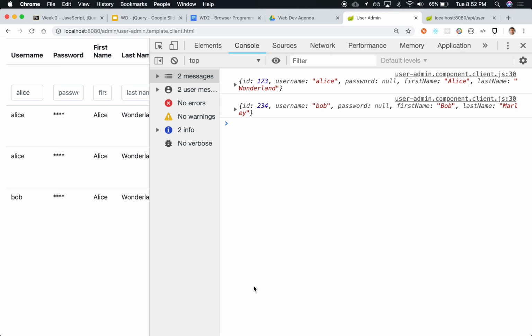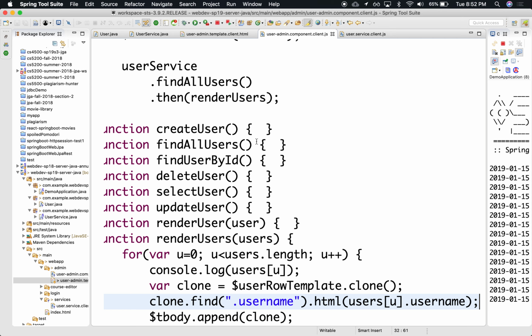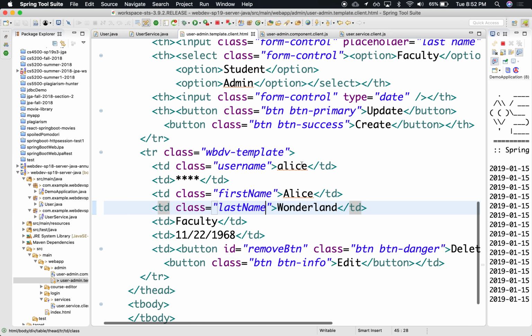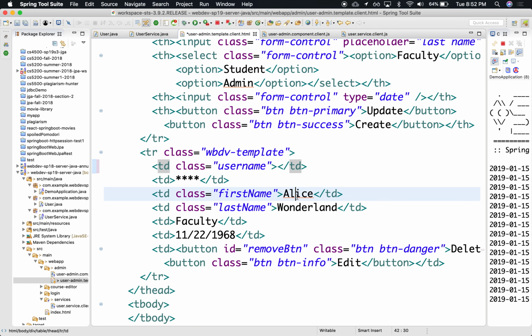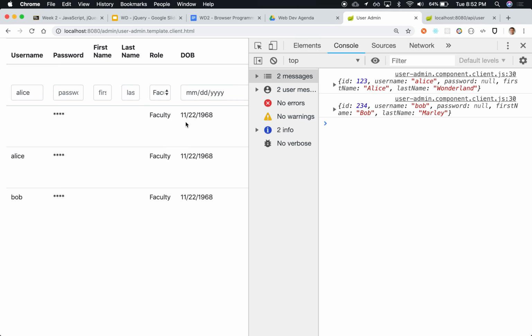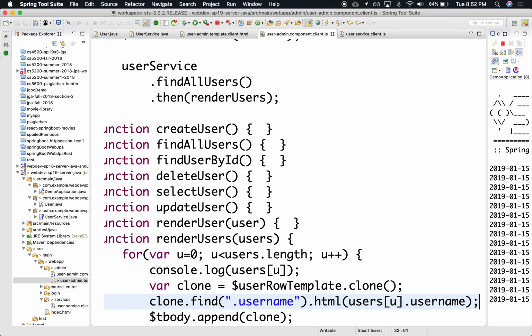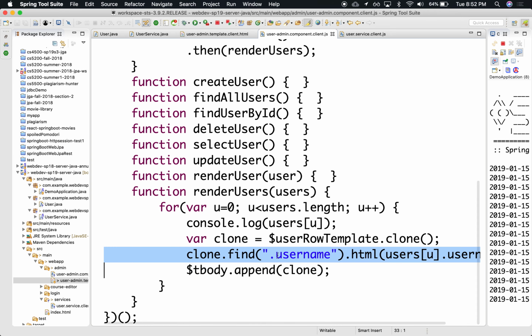Okay? I guess it doesn't help that the template also says Alice. So let me change that a little bit in the HTML. I'll just have this empty. How's that? There we go. So the template is empty, right? And I'm overriding it over here. Same thing with the other elements.